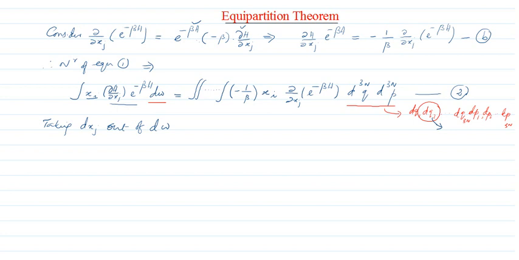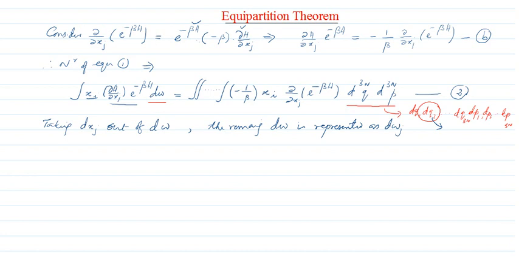So it is taken outside. Then what remains there? The remaining d omega, we are going to represent as d omega j. So what is d omega j? d omega j will be equal to the product dq1, dq2, dq3, etc., up to dp3n, except any one of that variable.